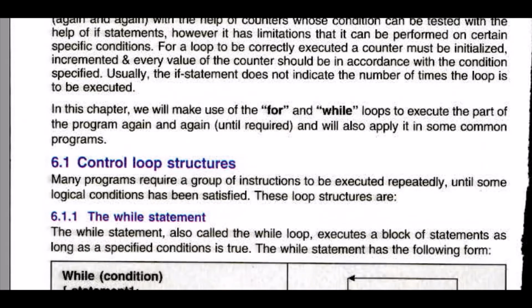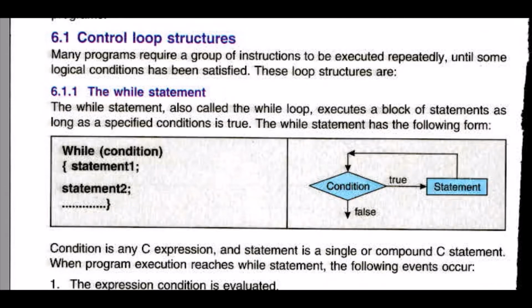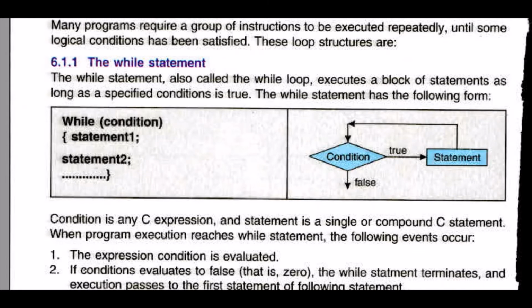Control structures. Many programs require a group of instructions to be executed repeatedly, and you have to repeat the execution again and again until some logical condition has been satisfied. These loop structures include the while statement. Now, look at the flowchart of the while statement.